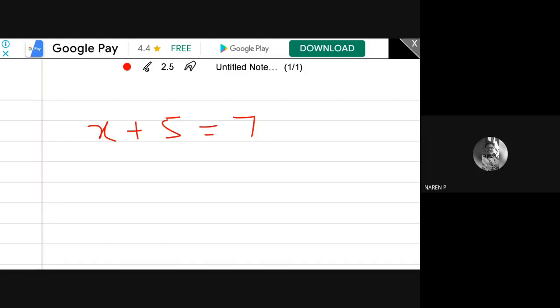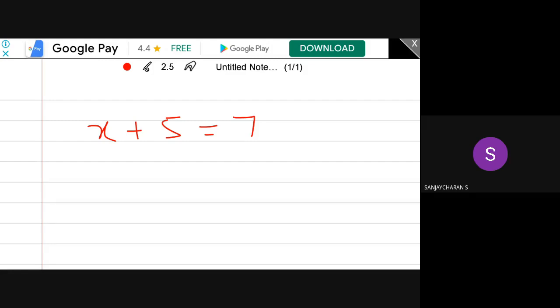Okay. You cannot bring the number from one side to the other side. This is not possible in mathematics. Who said I can bring this number to the other side? Then what is the appropriate operation? Tell me. Subtract 5 on both sides, sir. This is a proper mathematical procedure.